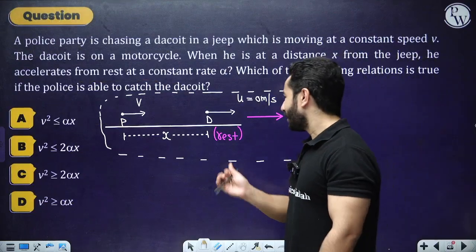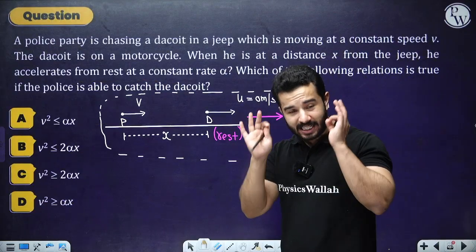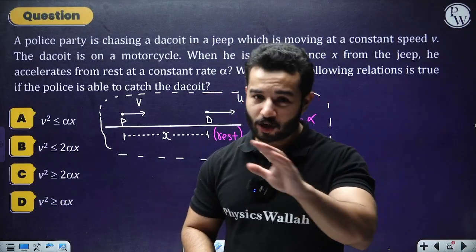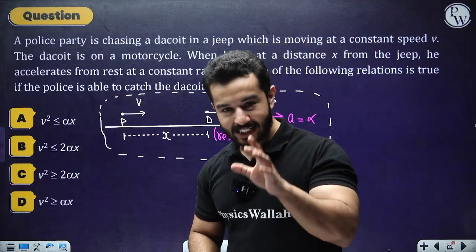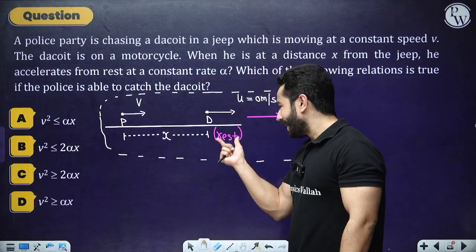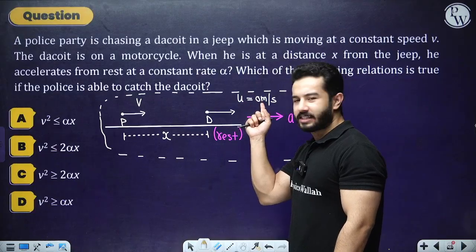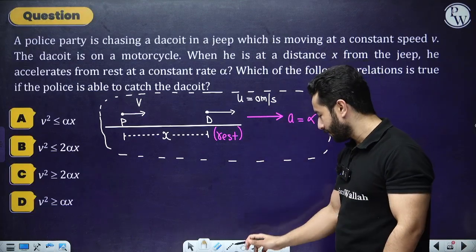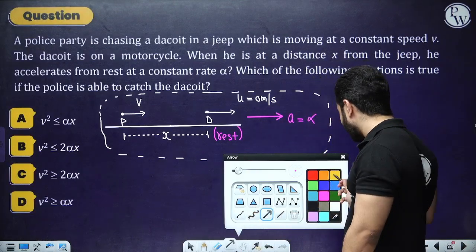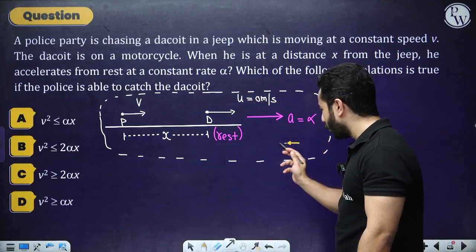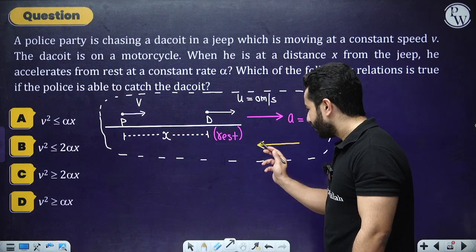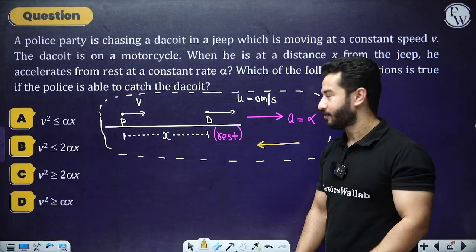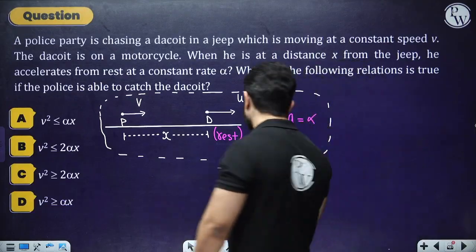What I'm going to do is assume the dacoit to be at complete rest. When I say complete rest, it means that it has got no acceleration, no velocity. It is at rest. Obviously it has initial velocity 0, so I don't have any problem with that, but it has got certain acceleration. So let's apply the same acceleration alpha in the backward direction. Please remember, I have told you that this is a trick for your understanding.